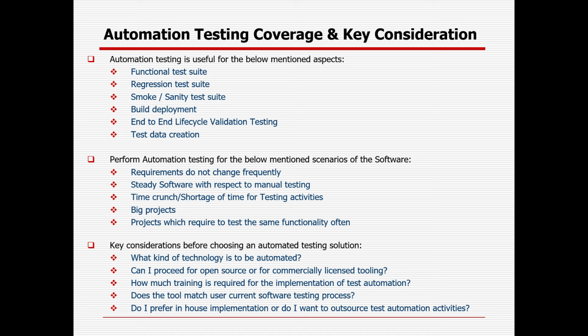So when do you need to perform automation testing? Whenever your requirement is stable, meaning the requirement is not changing, then you should start automation testing. Whenever there is a time crunch, your application is stable enough, and your project is big and requires testing the same thing again and again, then you should go with automation. These are the areas you should focus on.